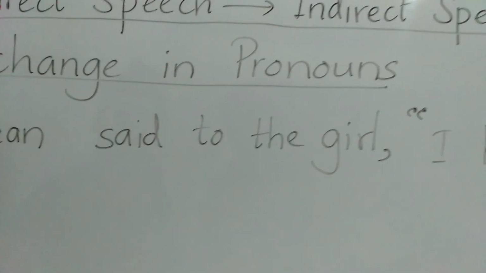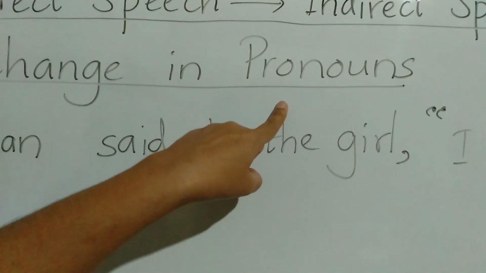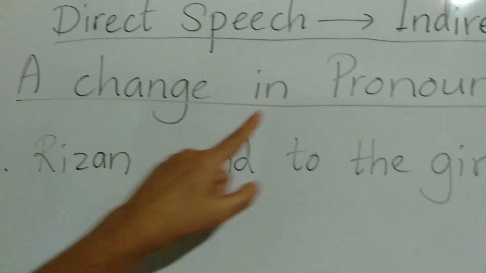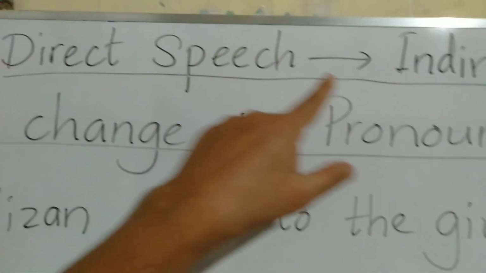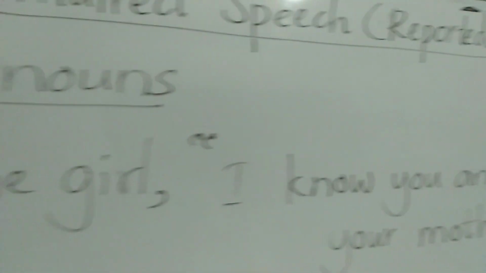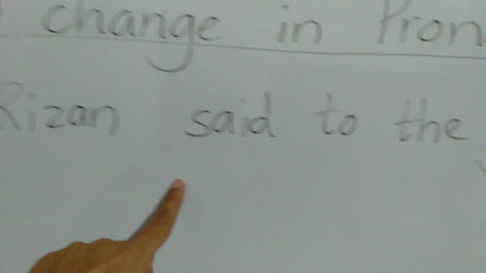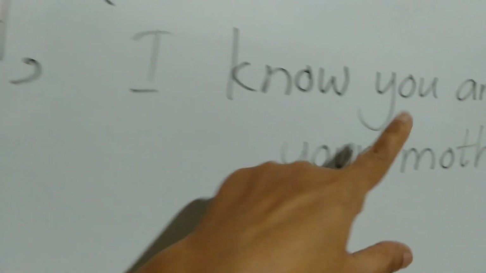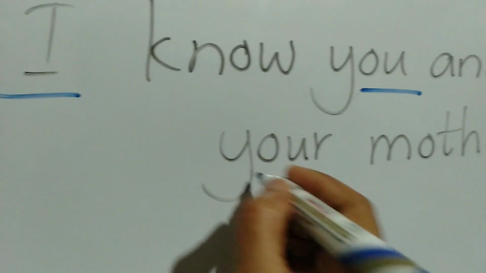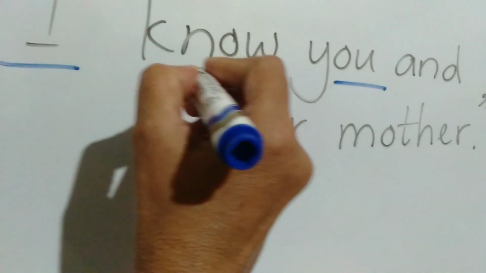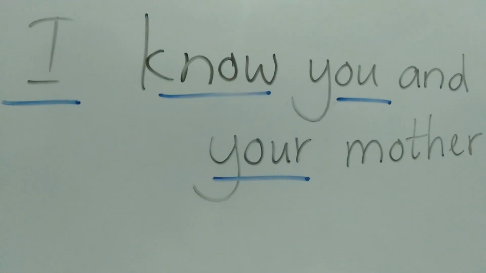Okay, now let's see a change in pronouns. Our next step is a change in pronouns: how the pronouns are changed when we turn a direct speech sentence into indirect speech. Let's see this example. Rizan said to the girl, "I know you and your mother." See how it is changed. First you mark the pronouns that should be changed: I, the subject pronoun, you, the object, and your, the possessive. Then this verb also should be changed.